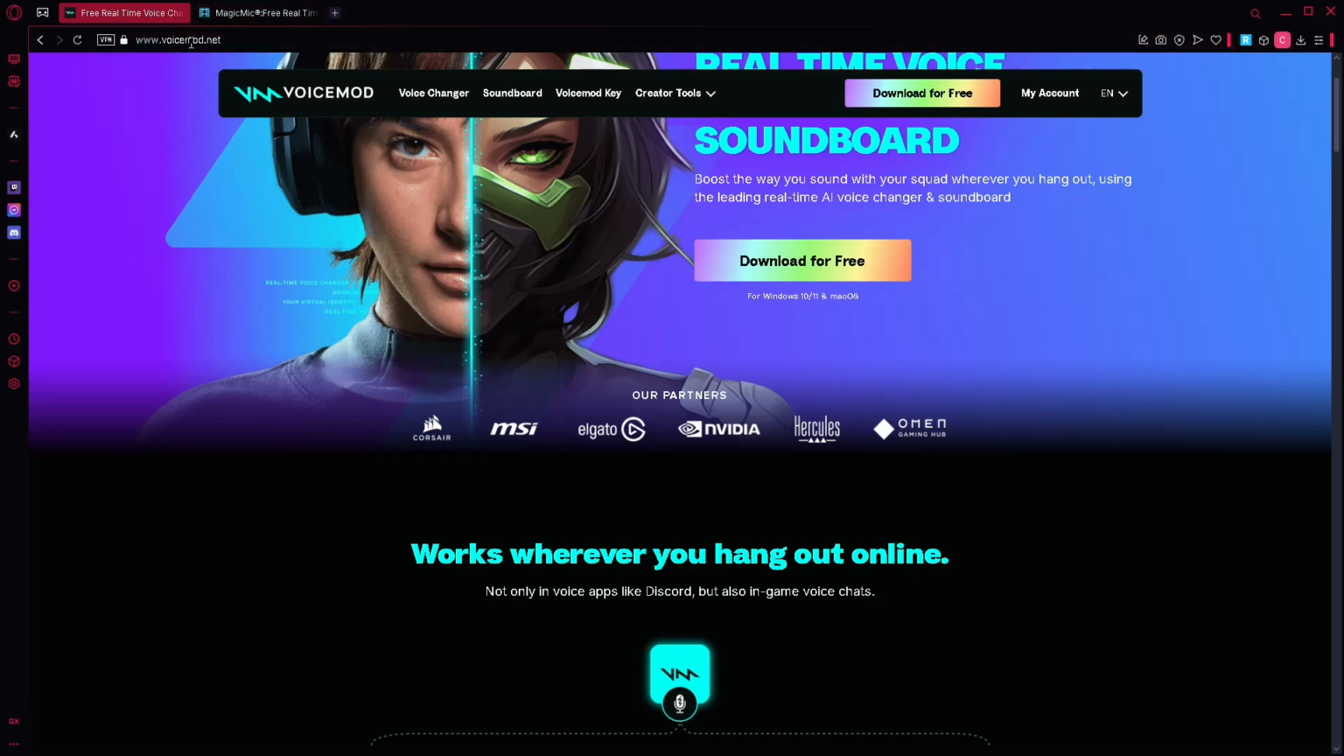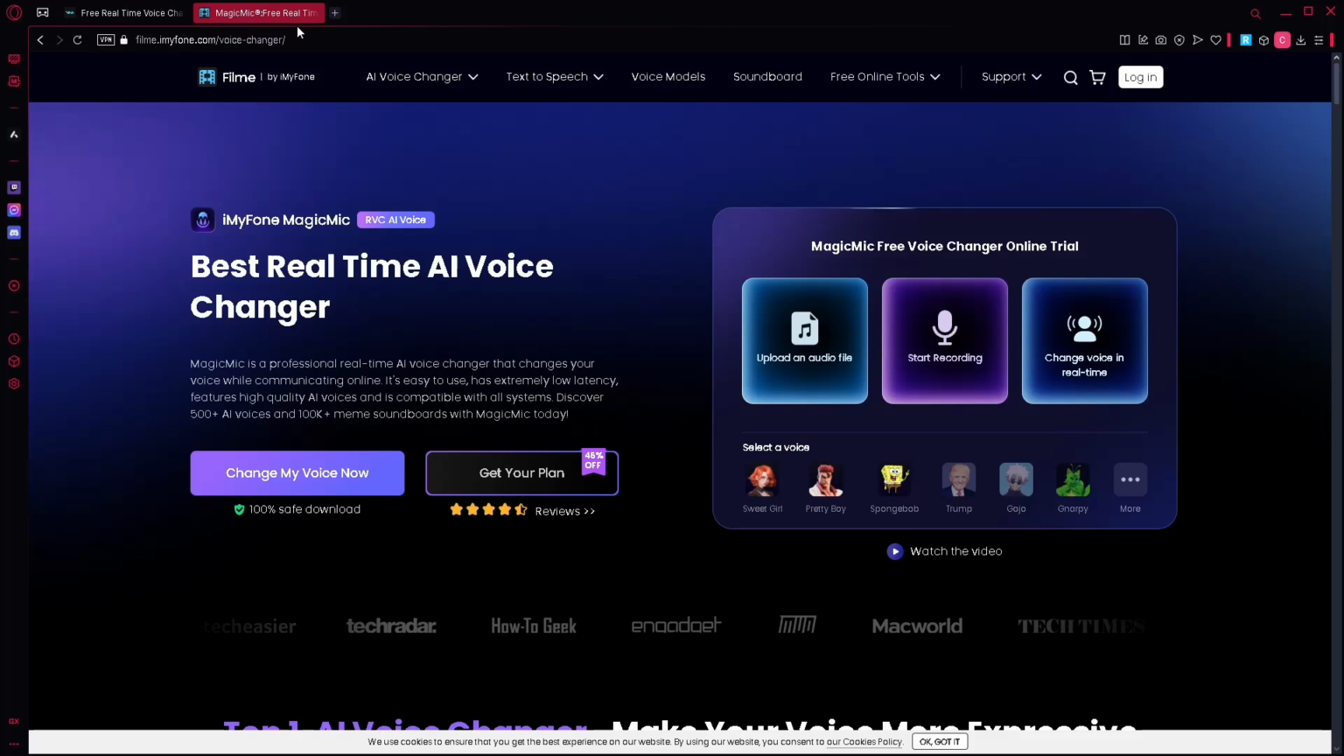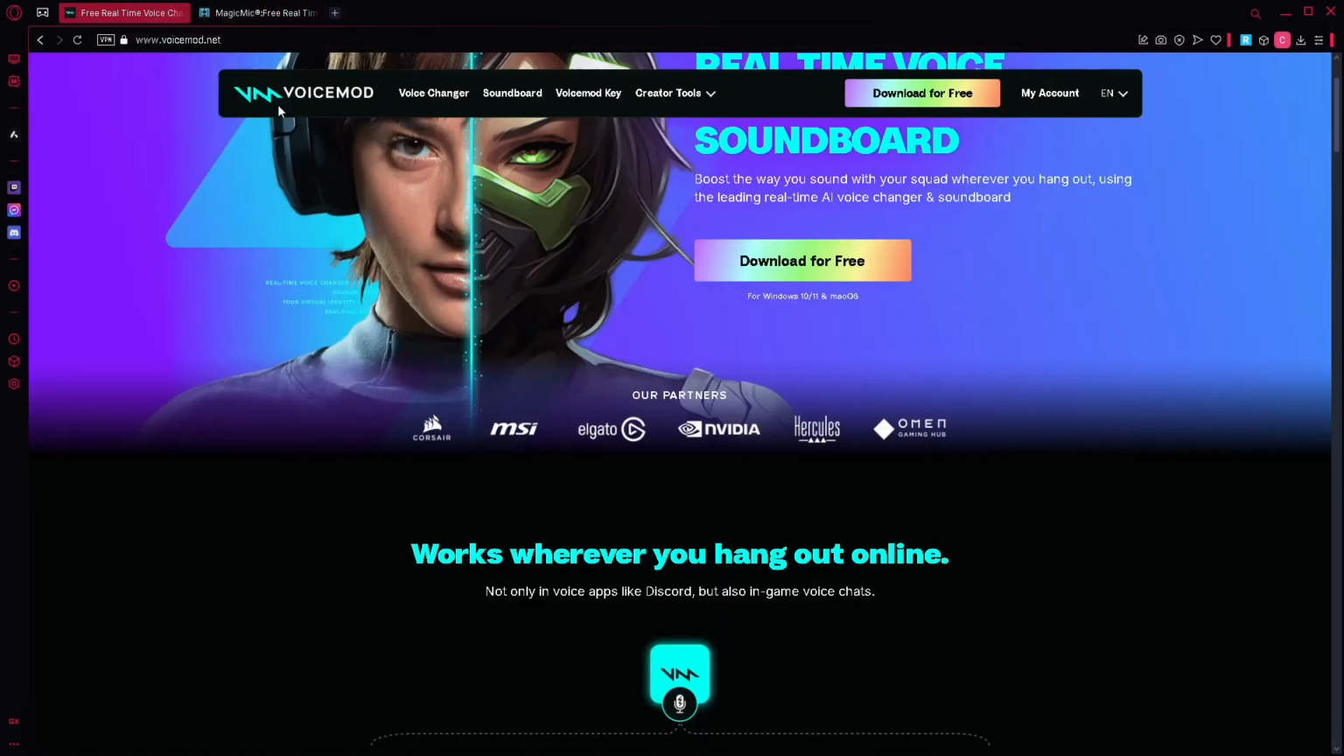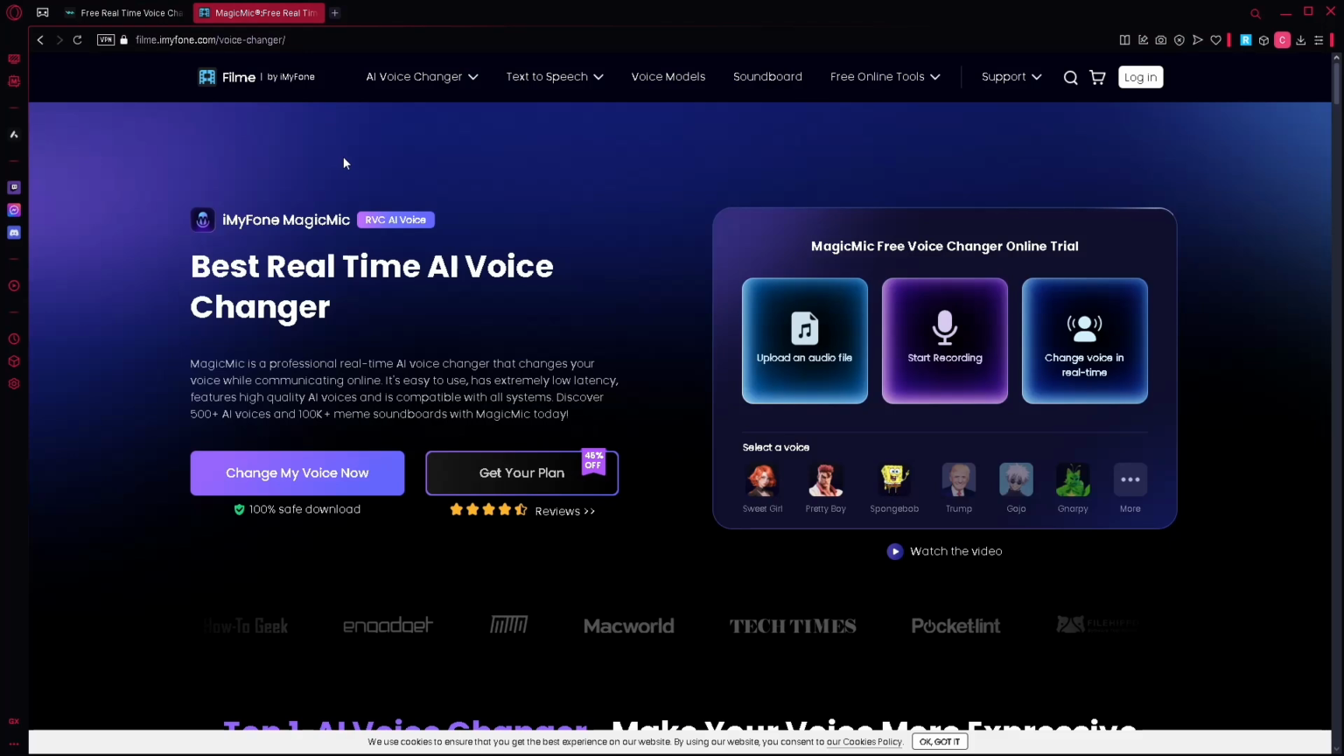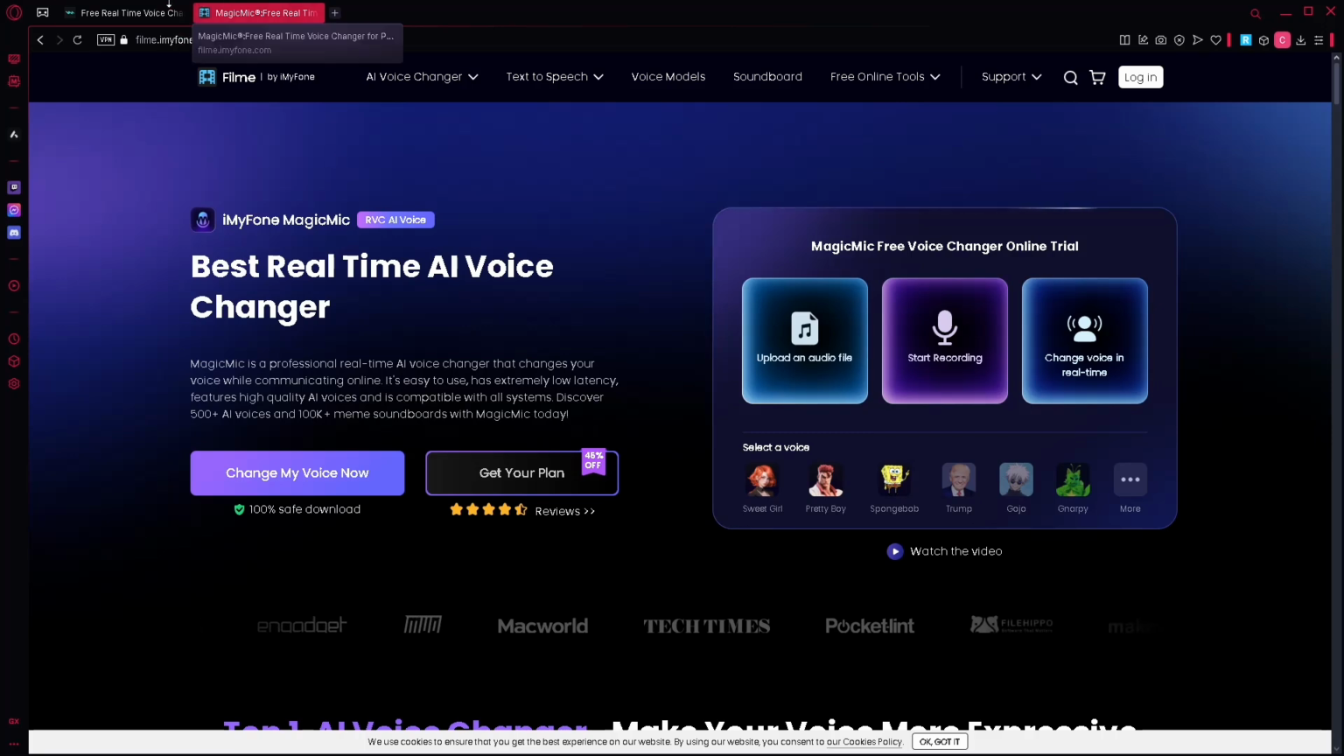On the voice library, Magic Mic has 120 plus voices, while Voice Mod only has 100 plus voices. Now, for the pricing. On the Voice Mod, it has a free and pro version, while on the Magic Mic, it has a one-time purchase and subscription options. Now, some of its pros and cons.